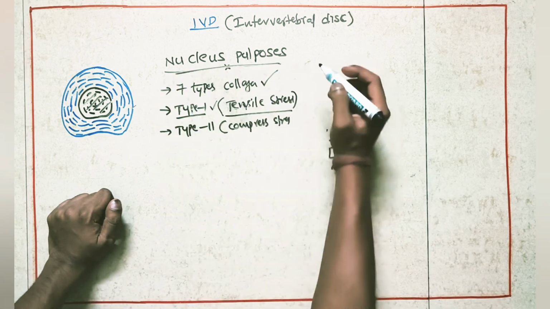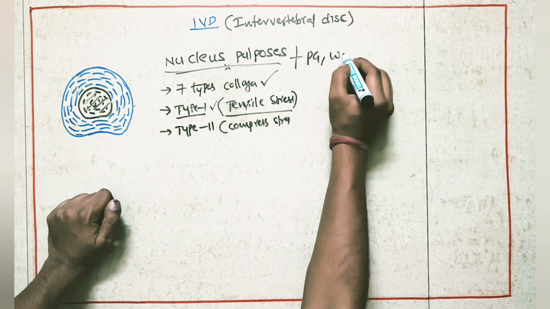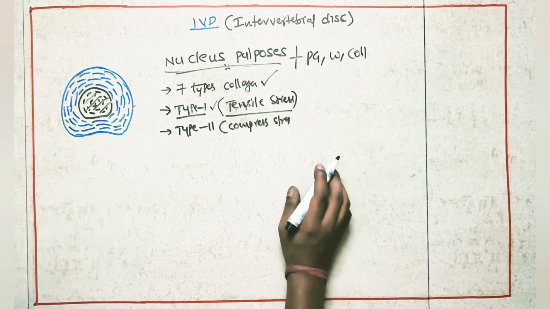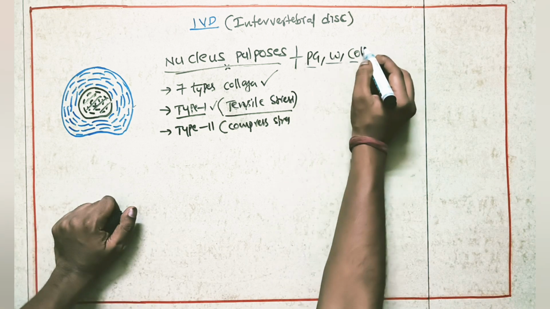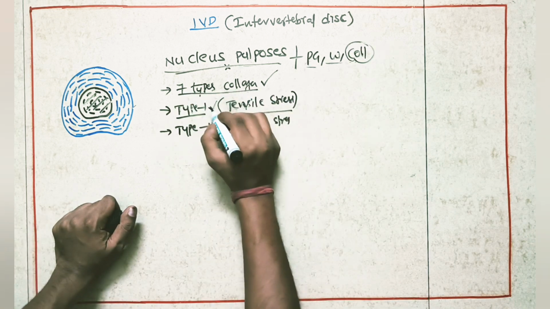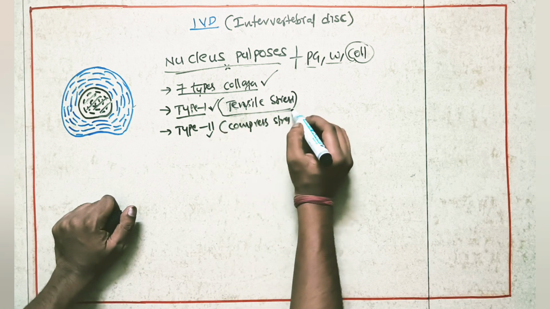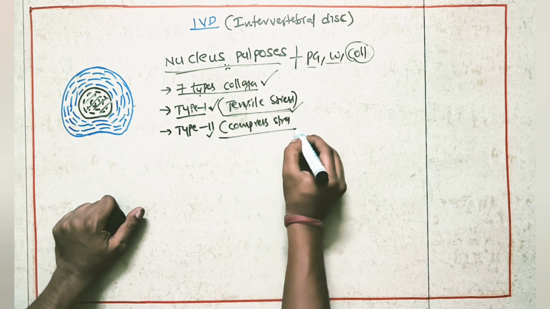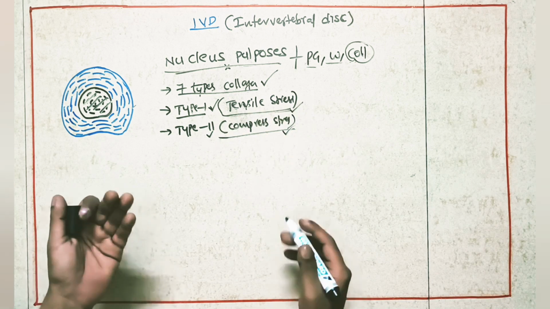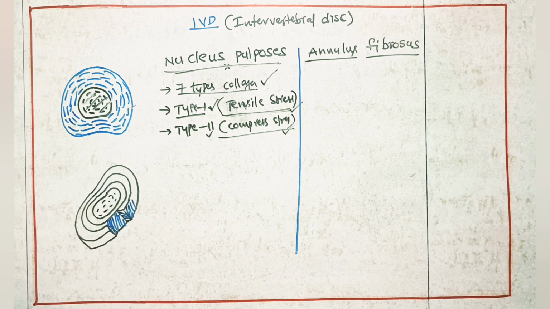So in the nucleus pulposus, here we saw proteoglycans, water and collagen. These structures will be there. In this collagen, a total of 7 types will be there. In that, type 1 and type 2 are more important because type 1 is helpful in tensile stress forces and type 2 is helpful in compressive stress forces. Okay. So these are the nucleus pulposus.